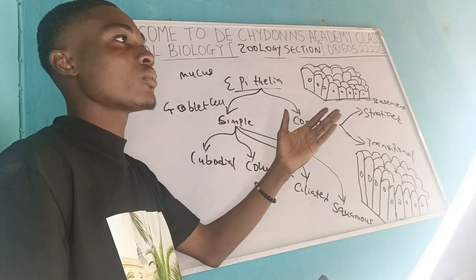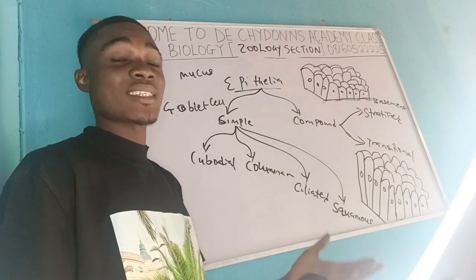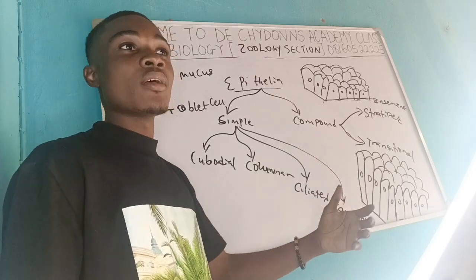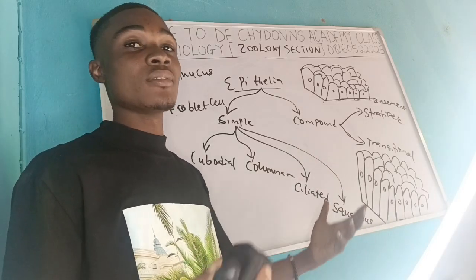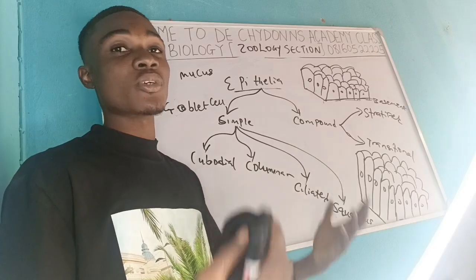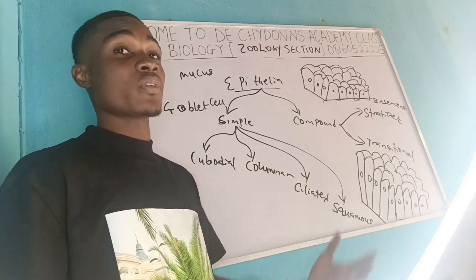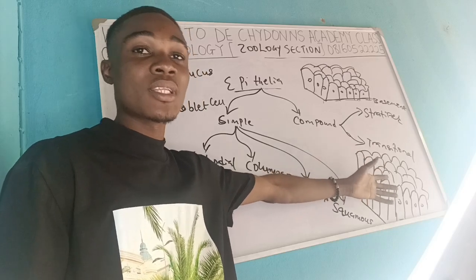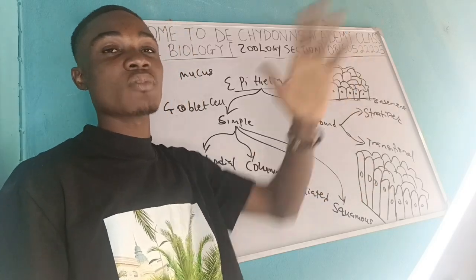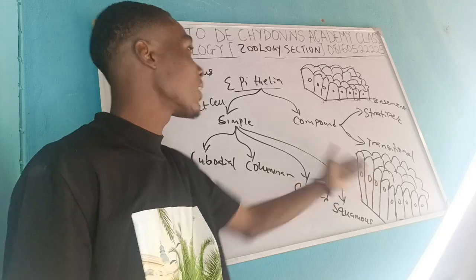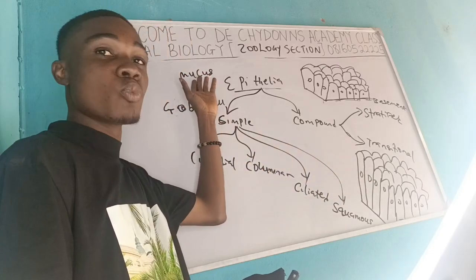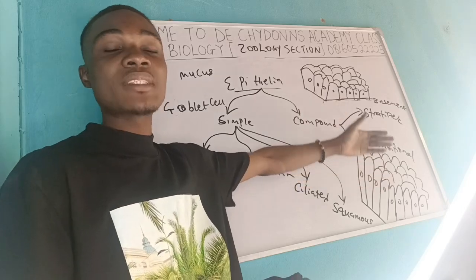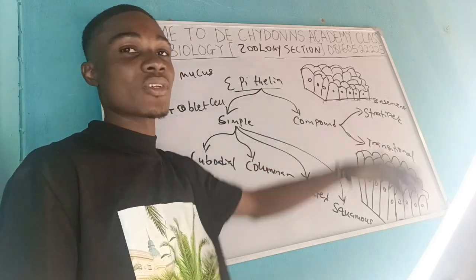So take for example the stomach. The stomach is known to have acidic content. So if mucus is not produced, the stomach might one day be distorted, might one day get burnt by the acidic nature of its surroundings. So this columnar cell is a type of epithelial tissue that you will see in the linings of the stomach. Why? Because the columnar, having the goblet cell, can produce mucus, so that when this mucus is produced, it can protect the stomach from being damaged by the high acidic content of the stomach.